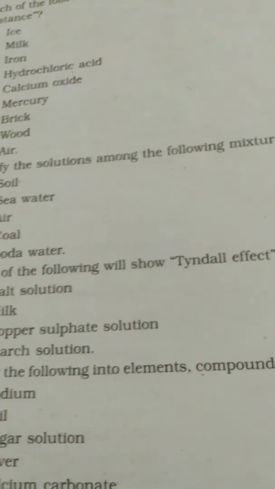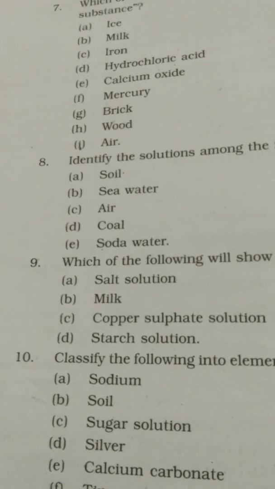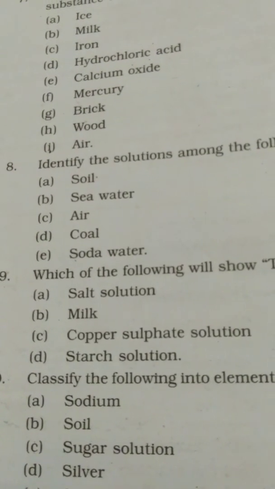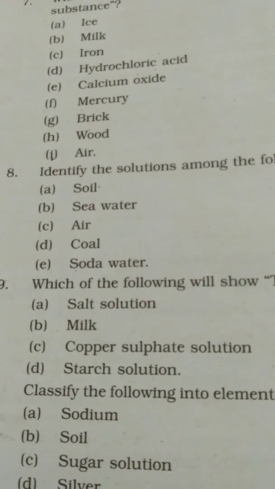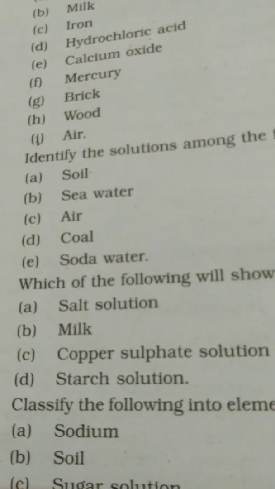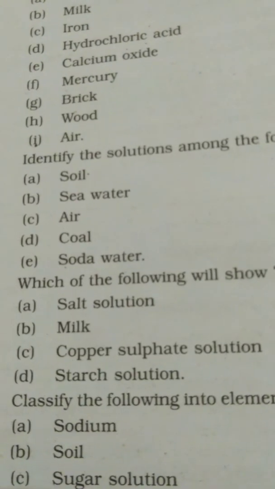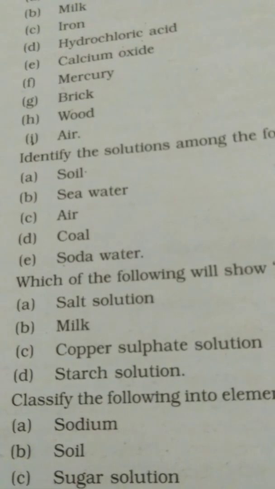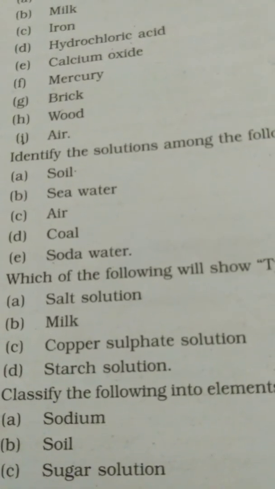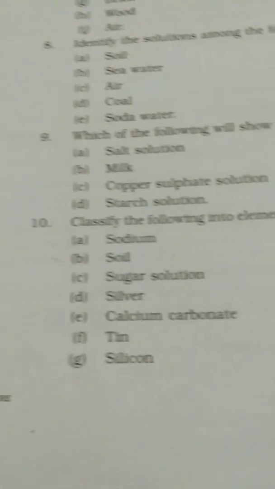Here, identify the solution among the following mixtures. Solution you have to identify. Here in the NCERT, every time you read solution, you will assume it as a true solution. Soil, not solution. Seawater, solution because it is a true solution of heavily dissolved salt in water. Air, true solution. Gaseous true solution is air. Keep it in mind because it is homogeneous. Coal, not solution. Soda water, solution.